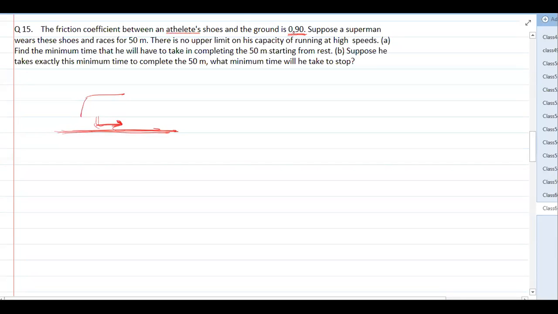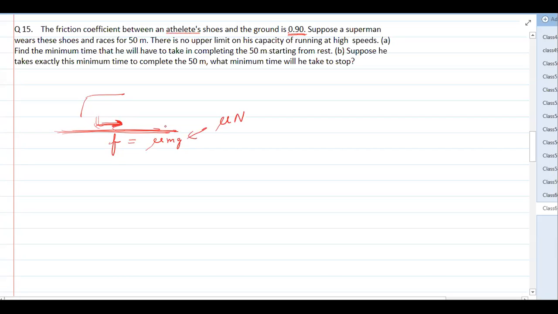In this case, the person is Superman, so he can apply any amount of force. But when he applies the force, the maximum friction force he can have is mu mg. He is on a horizontal surface, so the normal force is mg, and this is from mu into normal.